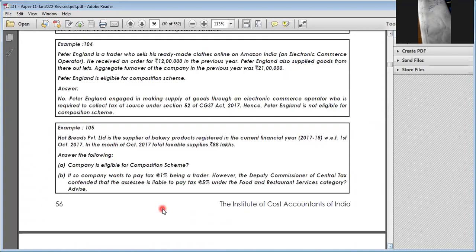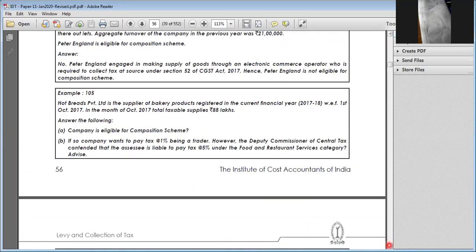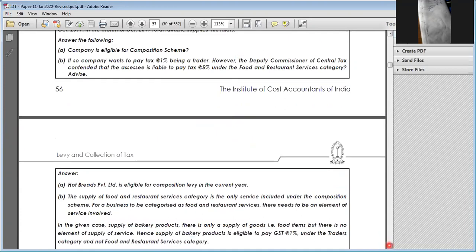Next, Hot Bread Private Limited is a supplier of bakery products registered in the current year. Bakery products are not restaurant products. He can opt for the 1% composition scheme. Bakery is not a restaurant business, so he can opt for the composition levy scheme. Okay, right.